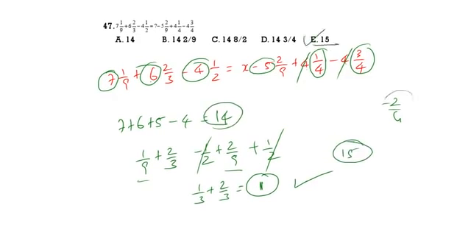This is minus 1 by 2. If we bring it to the other side, it becomes plus, so plus and minus cancel. 1 by 9 plus 2 by 9, 3 by 9. 3 by 9 is 1 by 3. 1 by 3 plus 2 by 3, 1. Already we have 14 plus 1. So 14 plus 1 is 15. See the next question.